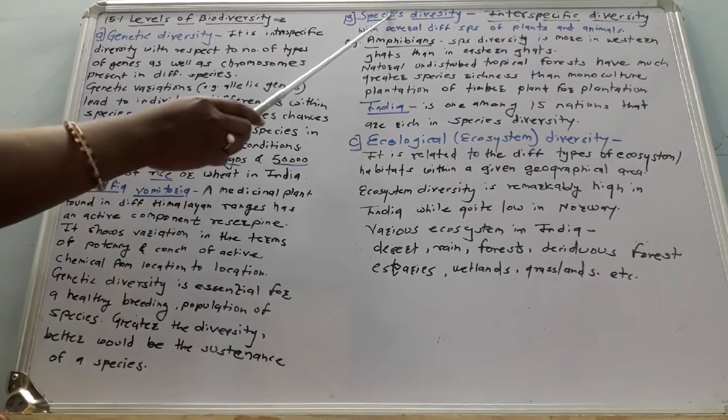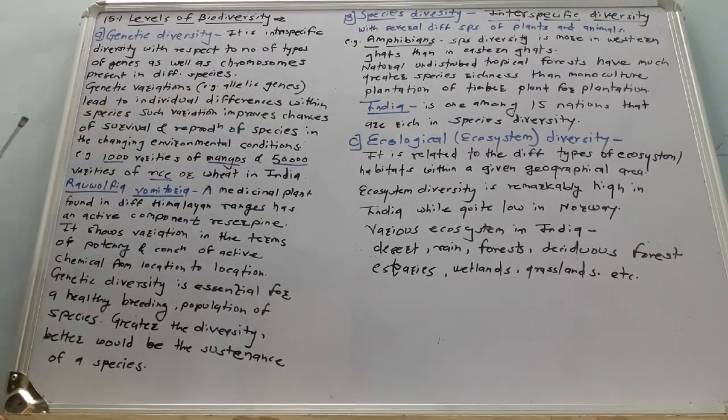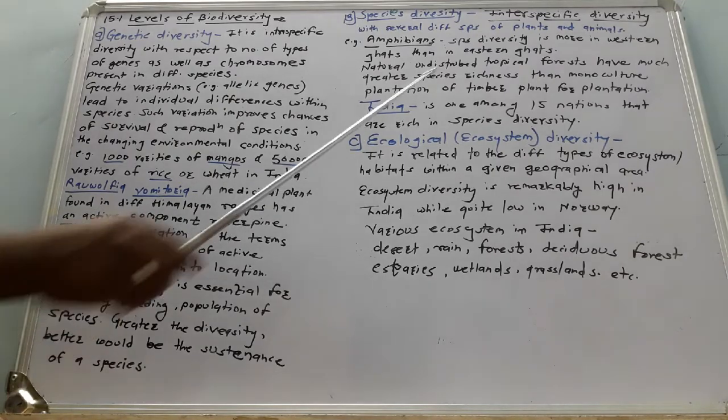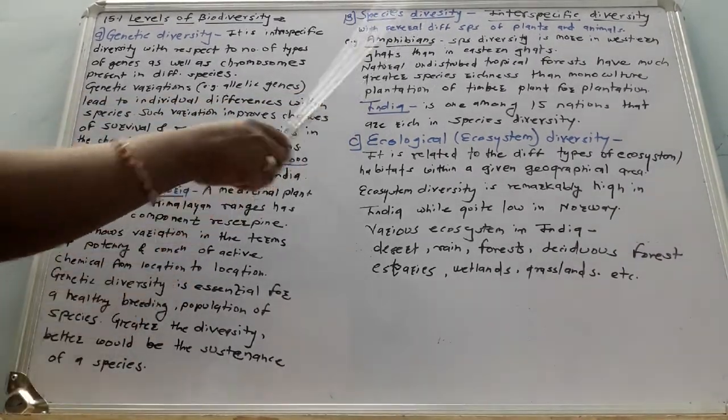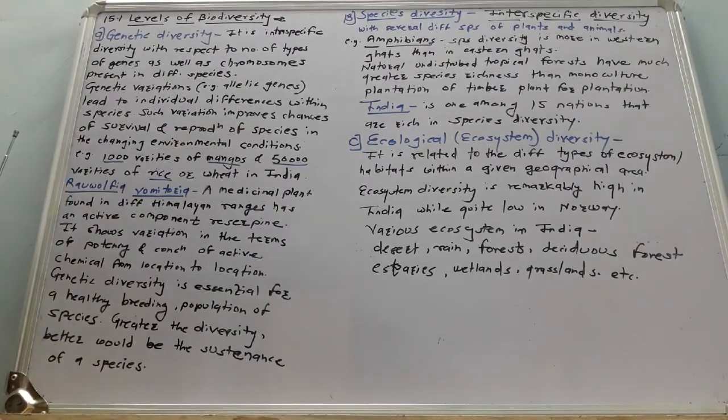Then the second type is species diversity. Species diversity is interspecific diversity, with several different kinds of species of plants as well as animals. Here is an example: amphibians.